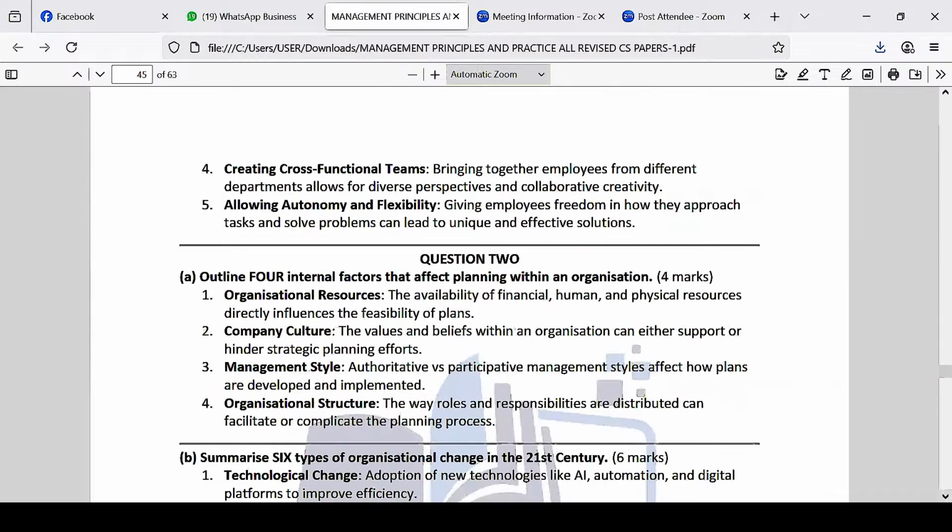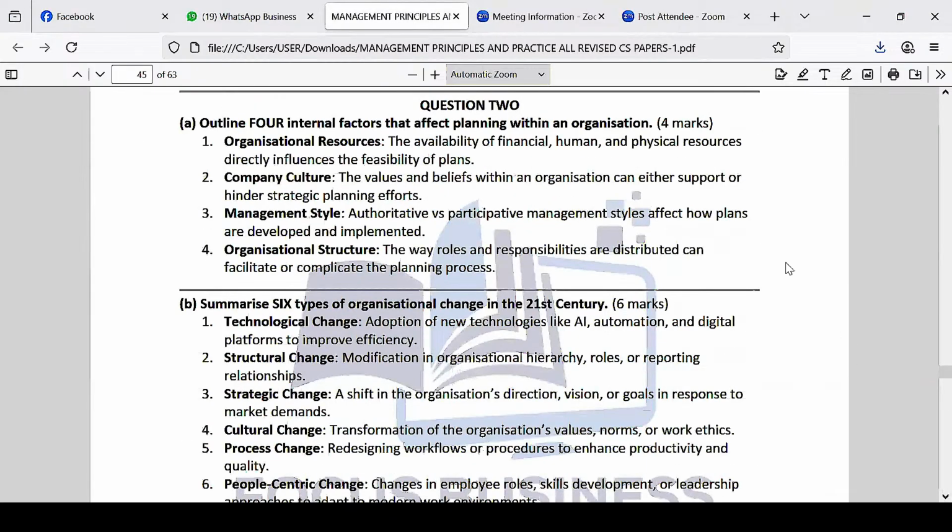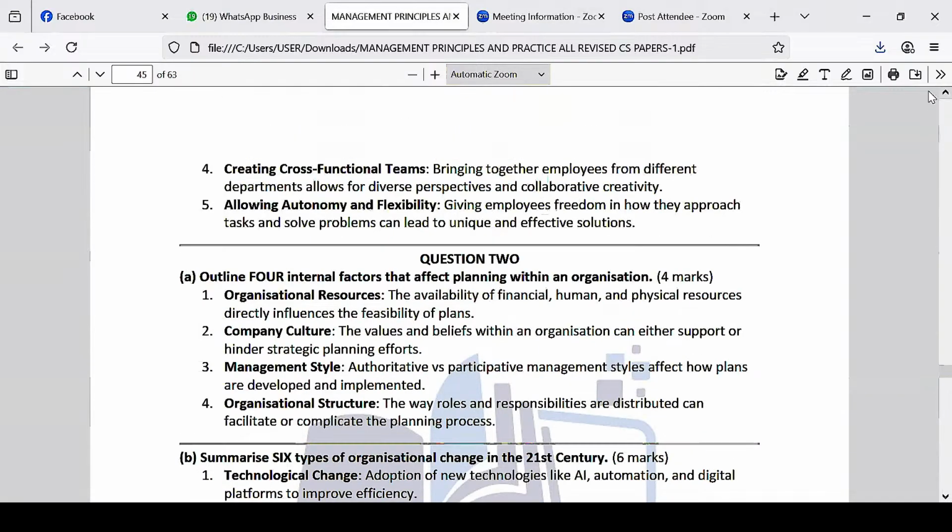Now, question 2 is from Nyatech, who is asking, can point 5 be named as business culture? Let me look at point 5. Allowing autonomy and flexibility. Yes, autonomy is a business culture.